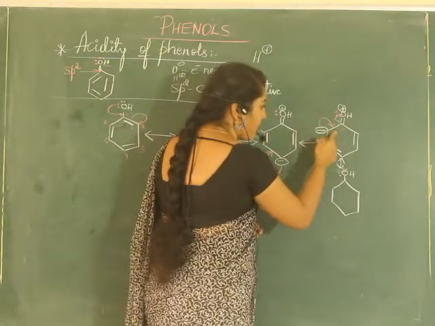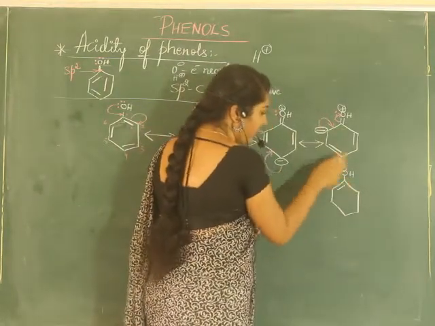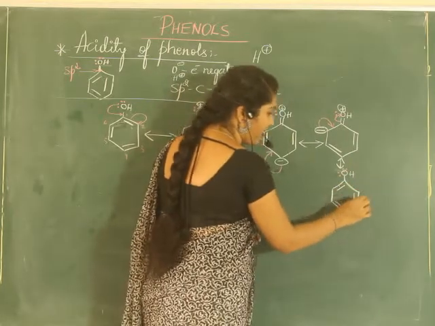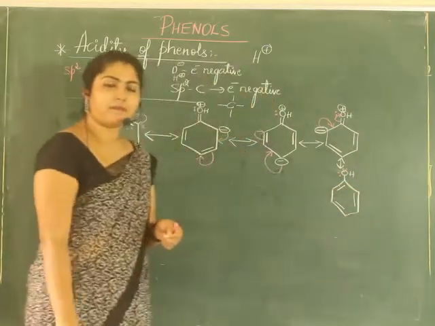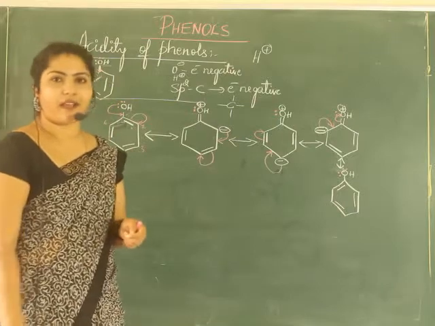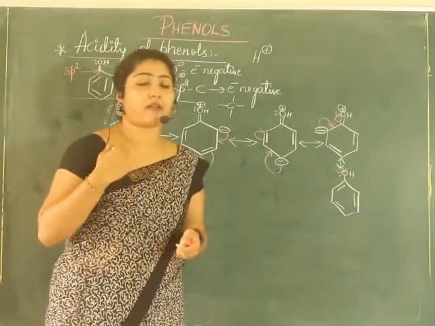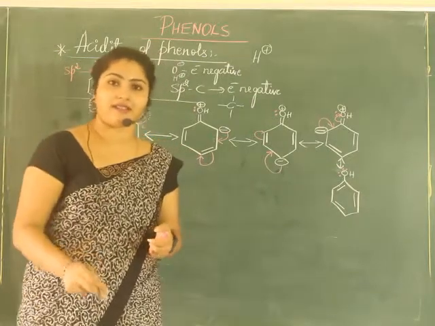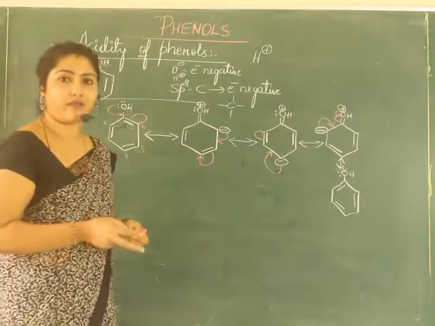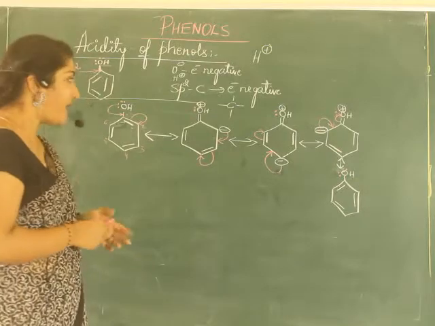Now this bond has shifted here. So you get a bond here. One more bond, one more bond. See? It's very simple to write. It may seem complicated when I explain the movement of electrons, but once you practice and understand, it's really very easy for you to write it by yourself and understand.